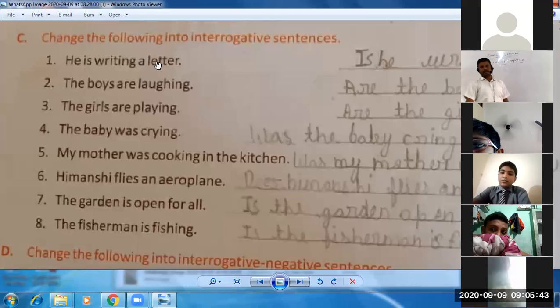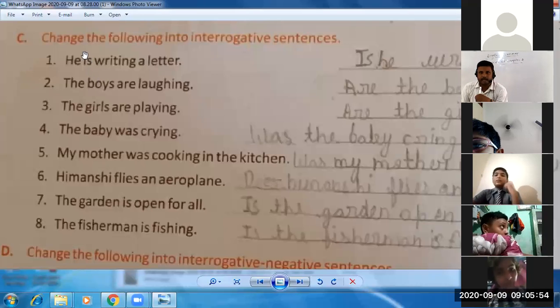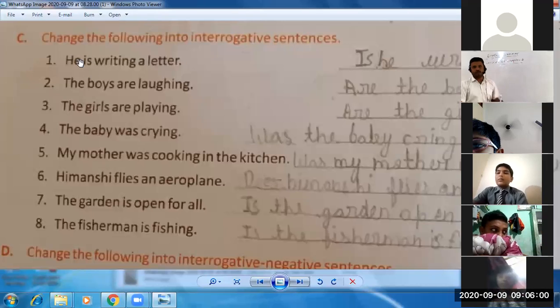So it's clear that it's an affirmative sentence. Tense is present continuous. So how will you change it? Whenever, students, first you need to identify the verb. You can clearly see the verb is there, the helping verb is there. When the helping verb is there, we need to use it at first. हमें उसको पहले use करते हैं.